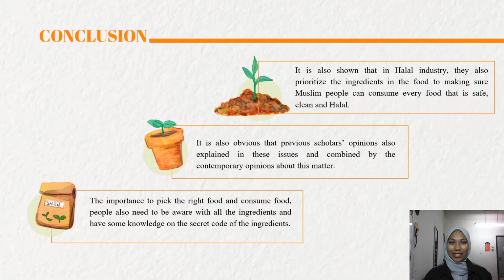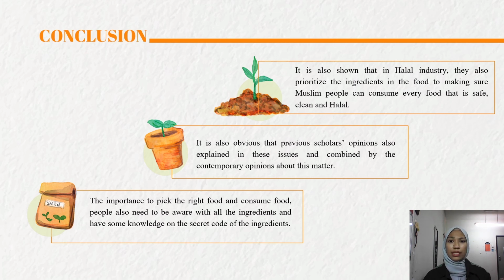For the conclusion: based on the content and explanation, it shows that food consumption is calculated all around the world to see how people interact with foods. It is also shown that in the halal industry, they prioritize the ingredients in the food to make sure Muslim people can consume every food that is safe, clean and halal. This is to ensure they have a healthier lifestyle and that the food they eat complies with halal standards.